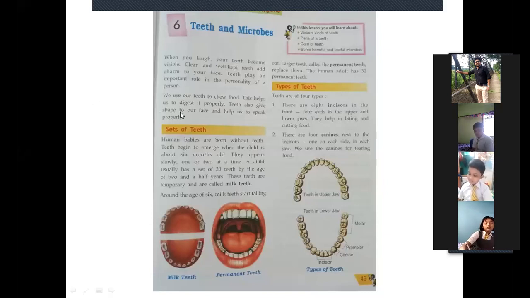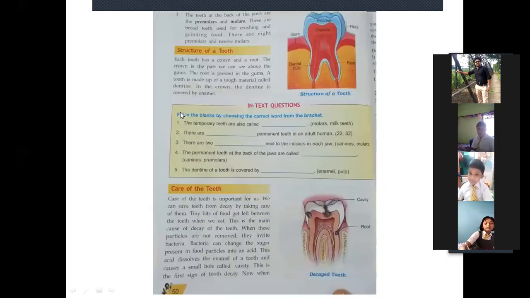Okay, so now next, please turn the page. Let us move to page number 50. The teeth at the back of the jaws are premolars and molars. Okay, what are the premolars and molars?